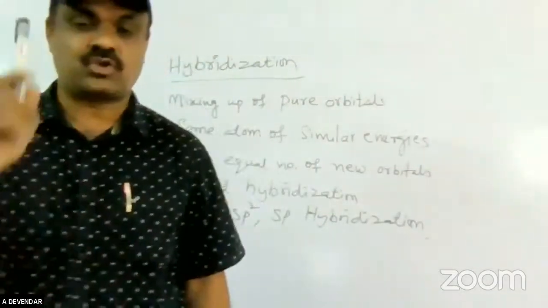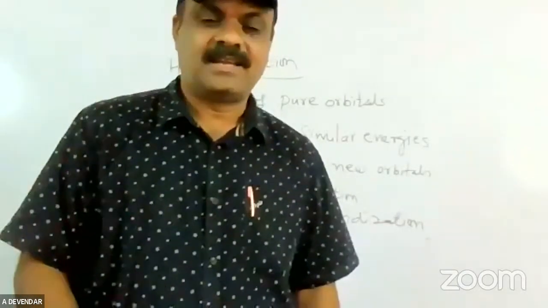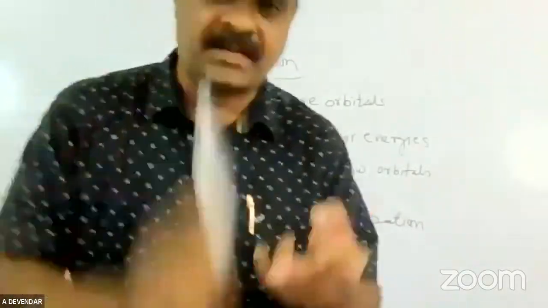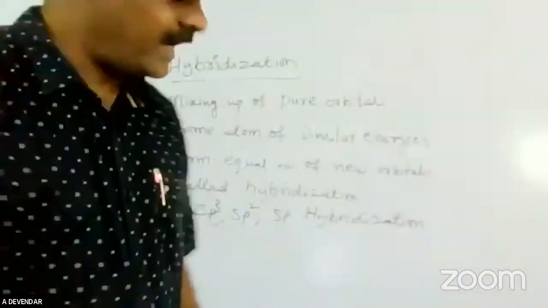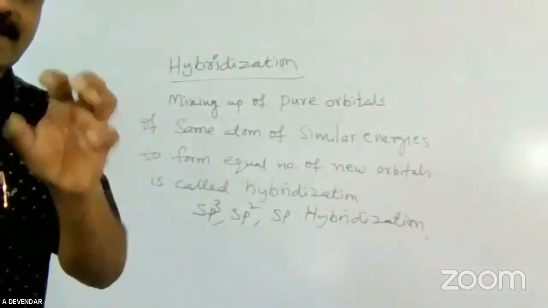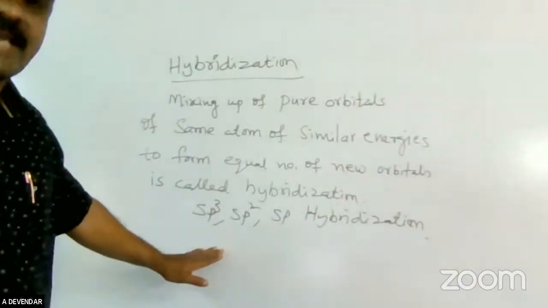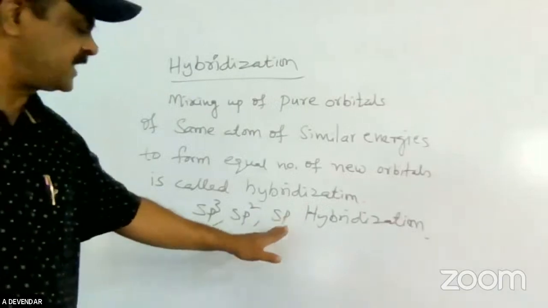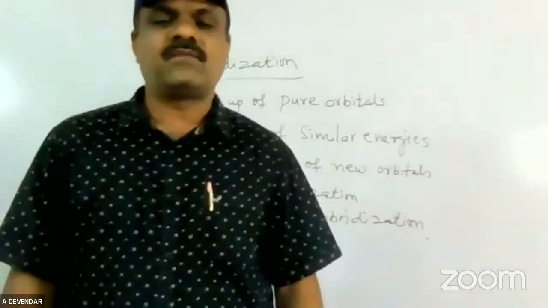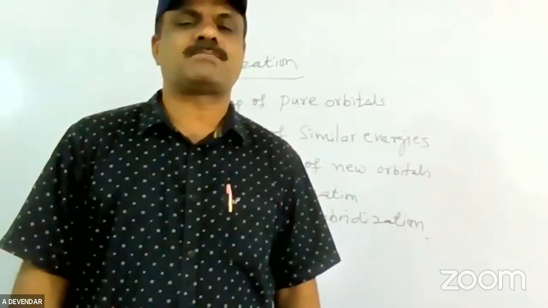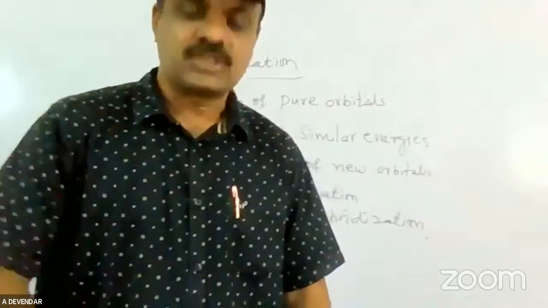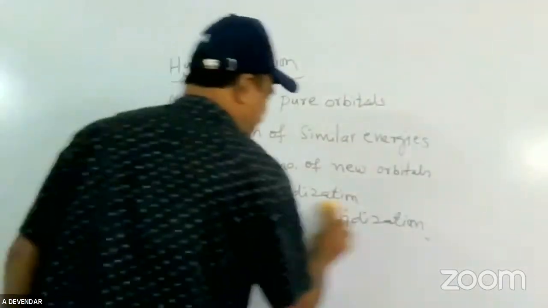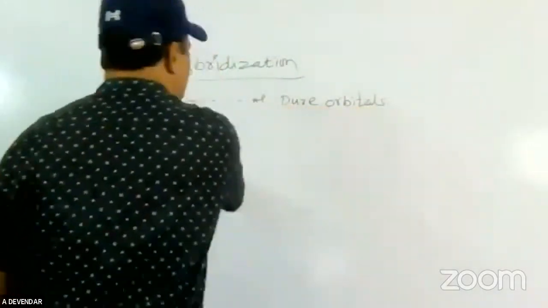In this first chapter itself there are many 10 mark questions: classification of organic compounds, classification of functional groups, and then hybridization. First understand the concept of hybridization, then what is sp3, sp2 and sp hybridization. The question will be: define sp3, sp2, sp hybridization and explain with examples. First we define each one. Let us see sp3 hybridization first.